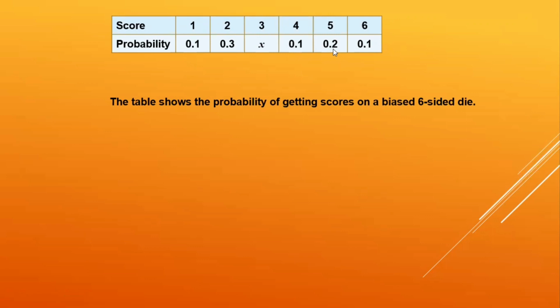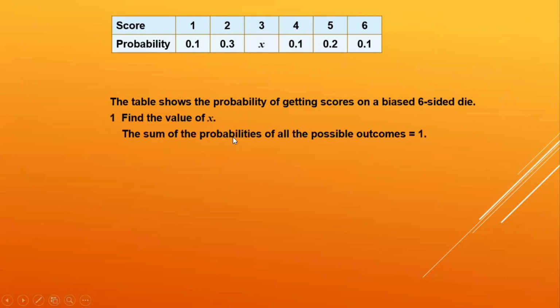So this is a biased six-sided die, and you are asked to find one unknown probability. As we have just seen, the sum of the probabilities of the elementary events is always 1. So we find the value of x here. The sum of the probabilities of all possible outcomes is 1. We add them together: 0.1 plus 0.3 is 0.4, 0.4 plus 0.1 is 0.5, 0.5 plus 0.2 is 0.7, 0.7 plus 0.1 is 0.8. So x plus 0.8 is 1, so x is equal to 1 minus 0.8, which is 0.2.